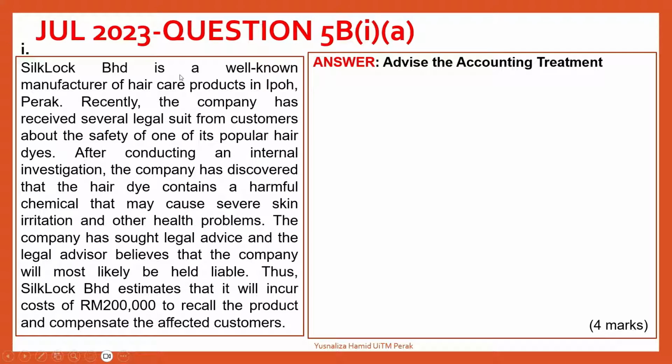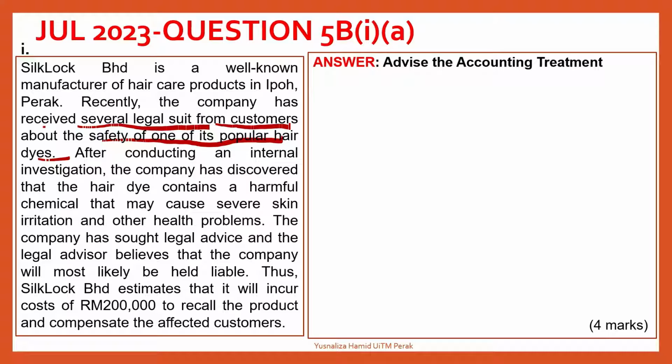Silk Berhad is a well-known manufacturer of hair products in Ipoh, Perak. Recently, the company has received several legal suits from customers about the safety of one of its popular hair dyes. So they are selling hair dyes, and now the customers have filed a lawsuit.